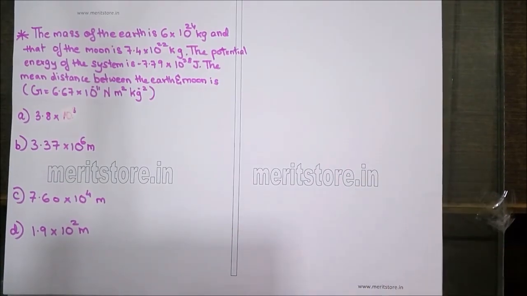The mass of the earth is 6 into 10 raised to 24 kg and that of the moon is 7.4 into 10 raised to 22 kg. The potential energy of the system is minus 7.79 into 10 raised to 28 joules. The mean distance between the earth and the moon is, the value of gravitational constant is given by 6.67 into 10 raised to minus 11 Newton meter square per kg square. The options are 3.8 into 10 raised to 8 meters, 3.37 into 10 raised to 6 meters, 7.6 into 10 raised to 4 meters, and 1.9 into 10 raised to 2 meters.